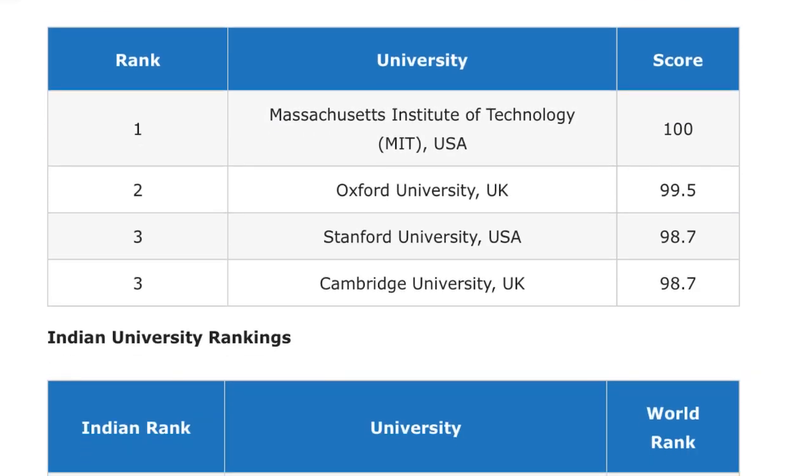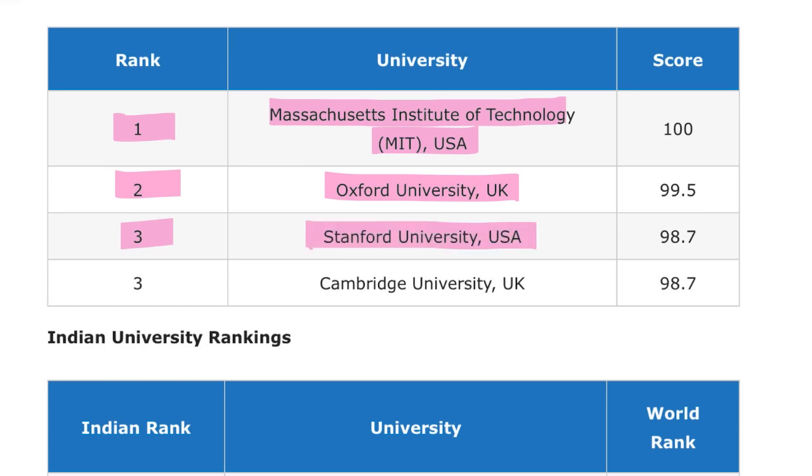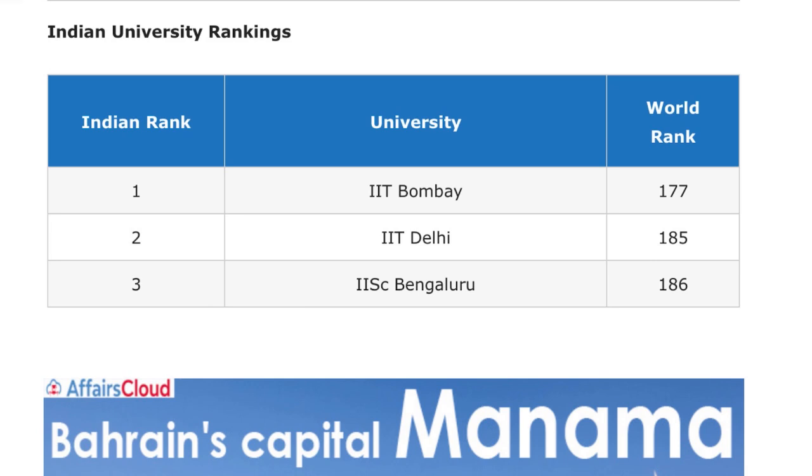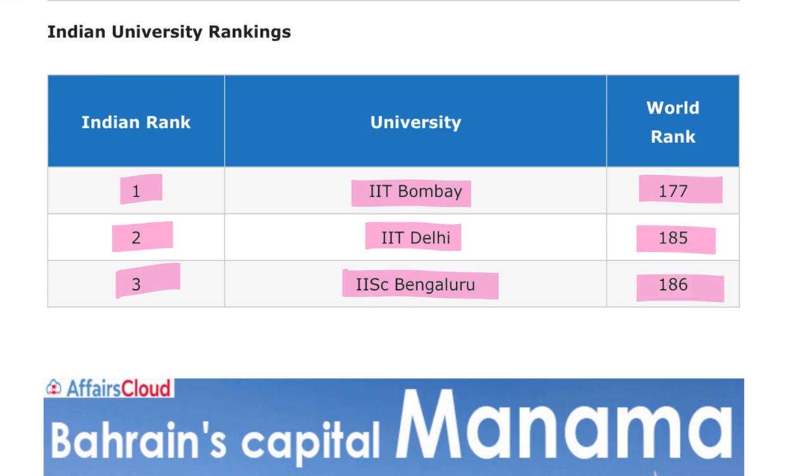Then see here, this is the index. First was MIT USA, second Oxford, third Stanford University of USA, and the third rank was shared by 2 universities, Stanford USA and Cambridge University. If we are talking about Indian rankings, number 1 from India was IIT Bombay with a world rank of 177. Second was IIT Delhi with a world rank of 185, and third was your IISc Bangalore with a world ranking of 186.